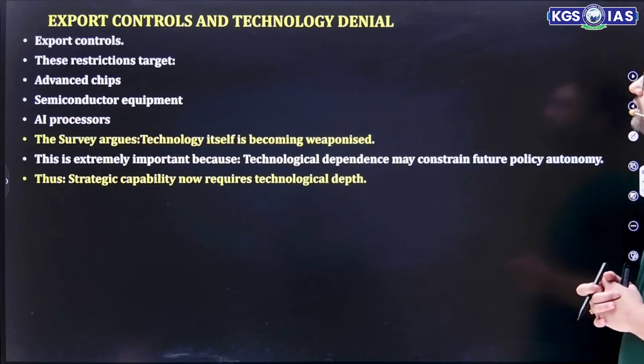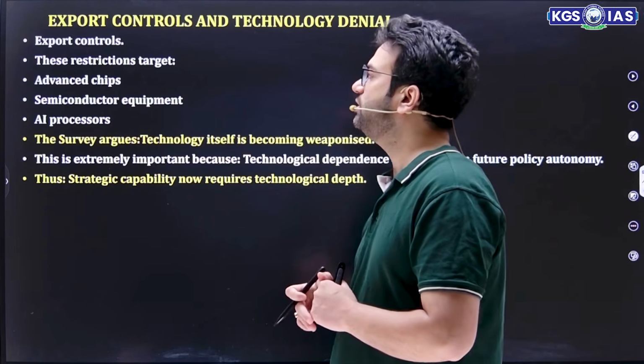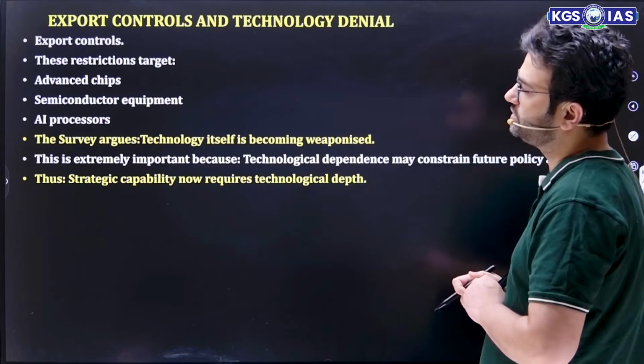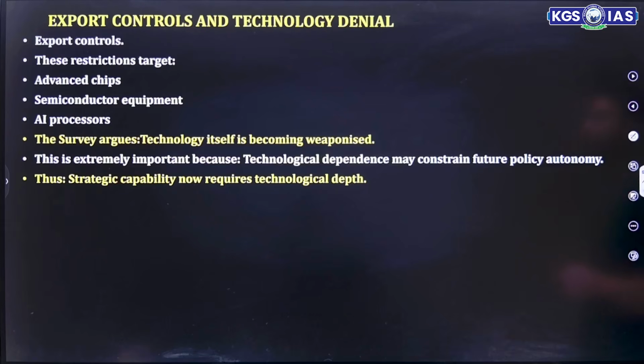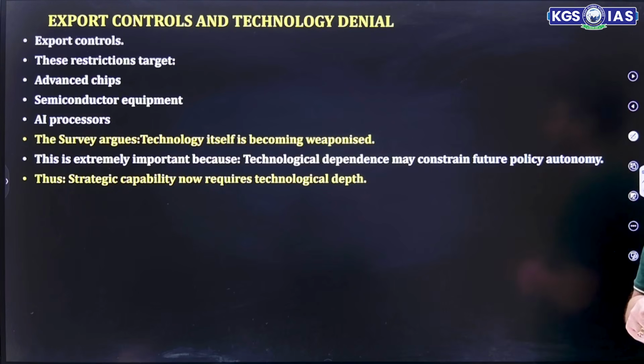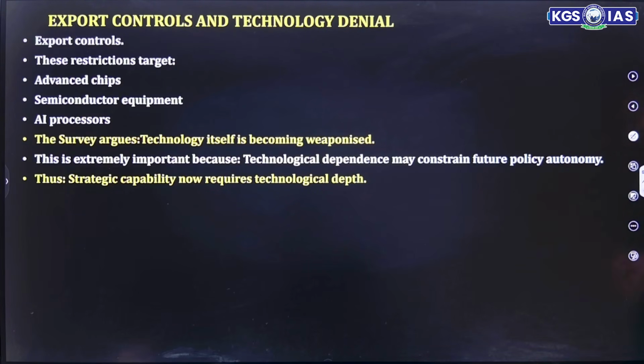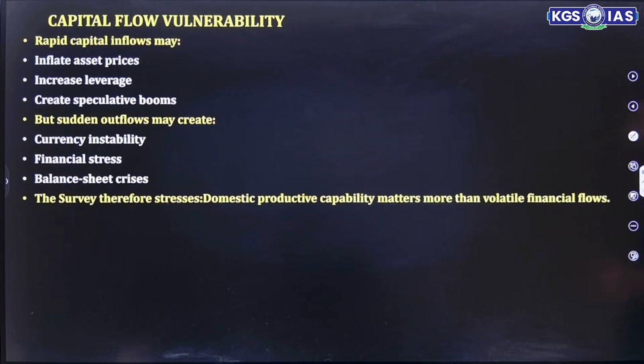Export control and technology denial. Export control through advanced chip restrictions, semiconductors, AI processors. The survey says technology itself is becoming a weapon because technological dependence may constrain future policy autonomy. So strategic capability now requires technology depth.